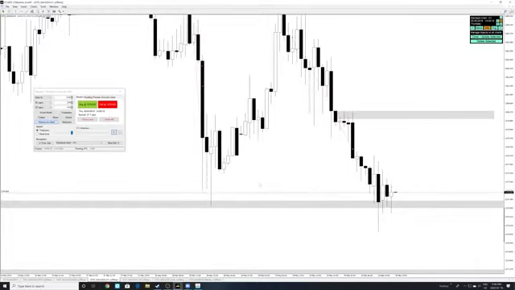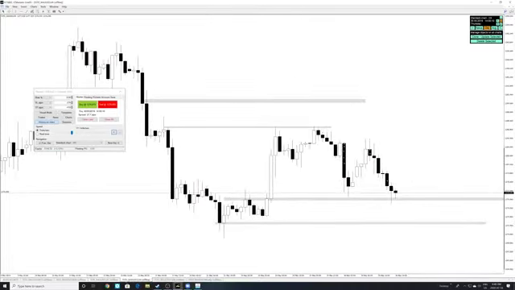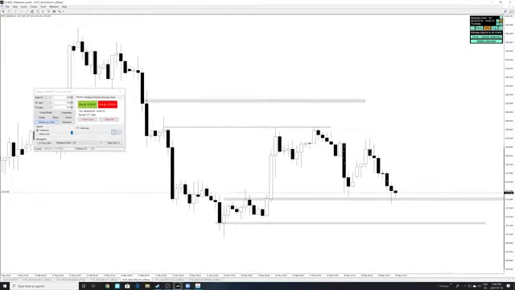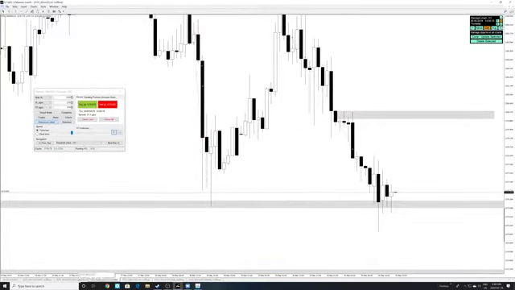I want to know kind of a bias here, right? What do you guys think? What's the probability of price moving? Where do you think price is going to move here? What's the highest probability? Up. Okay, we're getting up. Okay, perfect. If price is going to go up, and let's say hypothetically, if you were to take buys, where would you take your buys? And where would the stop loss be?